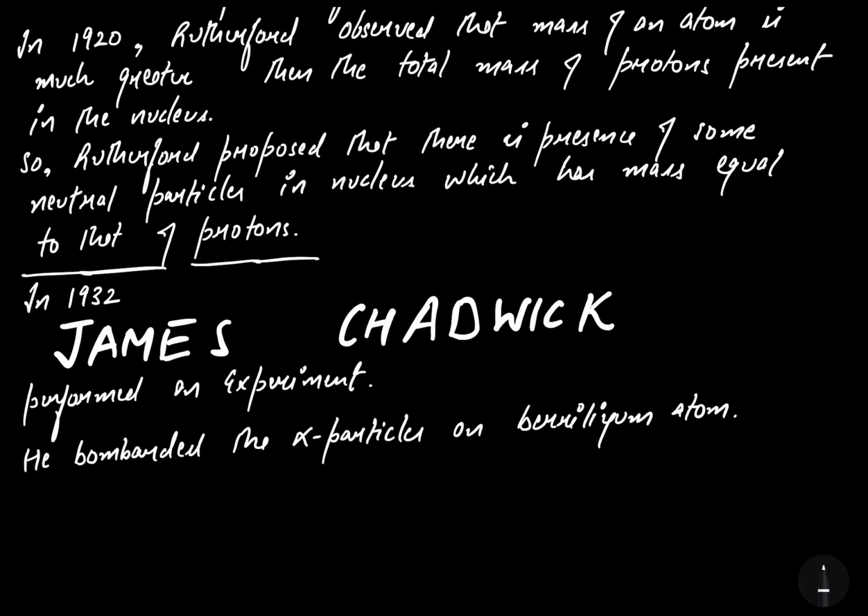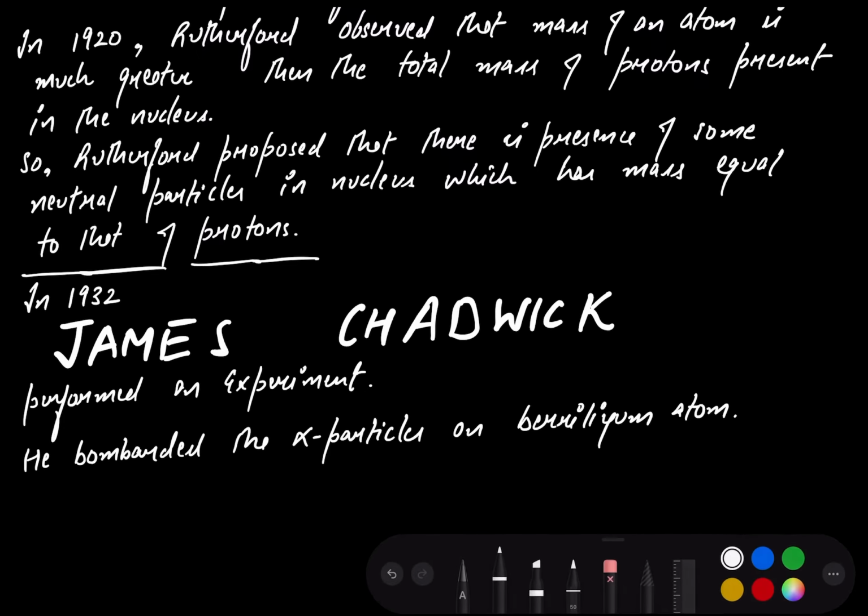After striking the beryllium atom, a new set of rays were emitted, which were not deflected in the electric and magnetic field. Those rays were also particle rays, so the particles in those rays were neutral in nature, which were named as neutrons. So I'm writing,